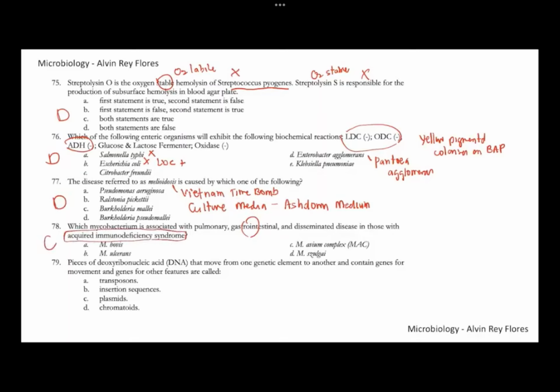Number 79. So pieces of DNA that move from one genetic element to another. Okay, so they're able to jump. These are also known as your jumping genes. What can move from one element to another is your transposons. Number 79, letter A. So these transposons, or jumping genes, are able to insert themselves from one genetic element to another. So that is your transposons. Number 79, this is letter A.